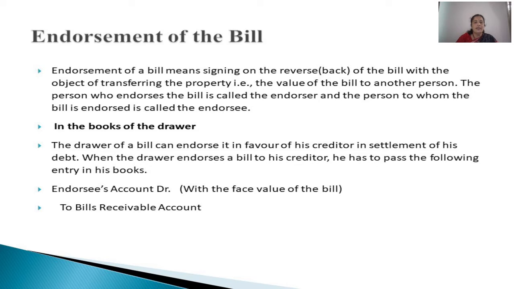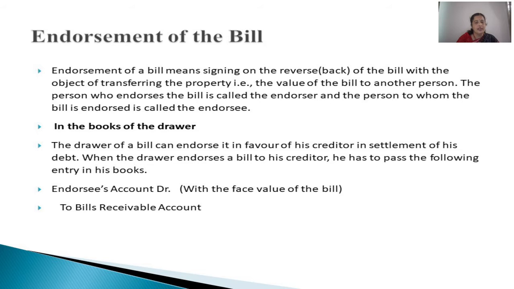So we have to learn passing journal entries to solve problems in the books of the drawer, then the endorsee. Drawer and endorser are both one and the same person. Then the endorsee and the drawee. And this drawee has nothing to do with this process of endorsement. On the due date, the concerned endorsee will present this bill to the drawee for payment, and he will either honor or dishonor the bill.